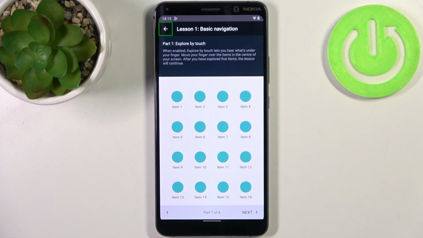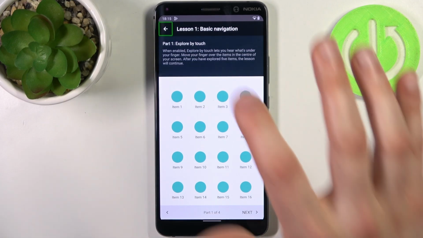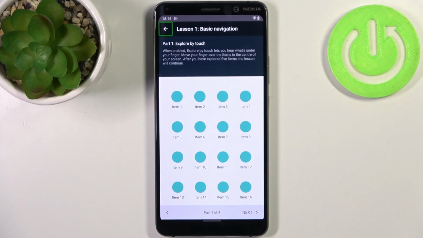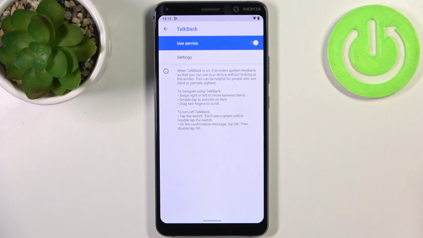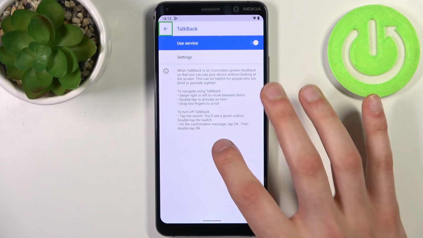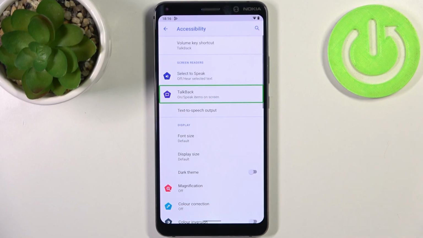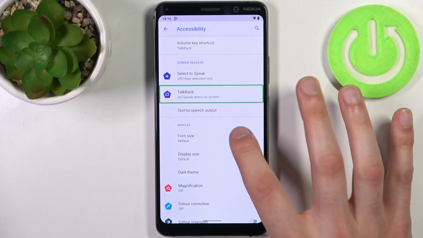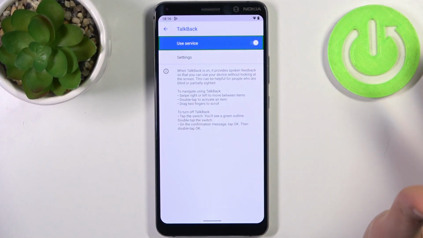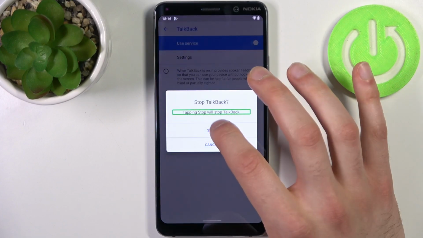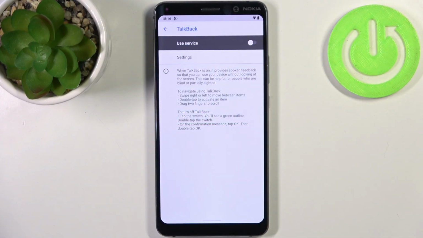When you're in the TalkBack mode, in order to navigate your device and operate something, you will firstly have to select some item, and then to confirm selection, you just have to double tap anywhere on the screen like this. TalkBack. Navigate up button. That's how you can go back. So if you want to disable it, we go to TalkBack, tap here, double tap, stop, and that's how you can disable it.